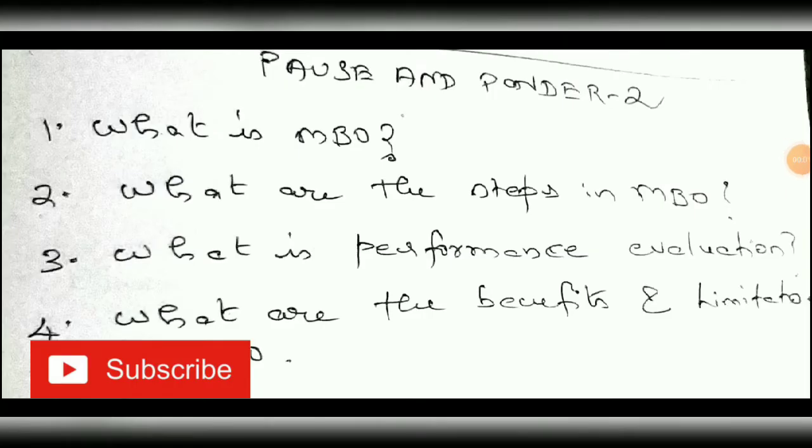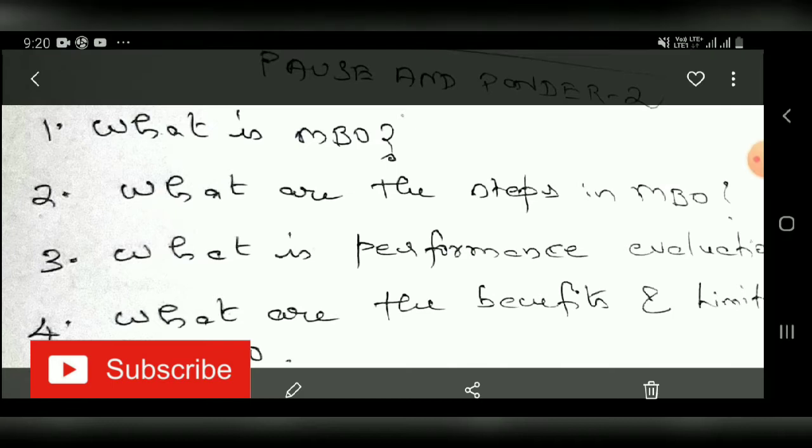Now let us see the questions. Question number 1, what is MBO? Question number 2, what are the steps in MBO, management by objective? Question number 3, what is performance evaluation? Question number 4, what are the benefits and limitations of MBO? So these are the questions. Try and answer, and you can check your answers in the class. We will discuss in the class.